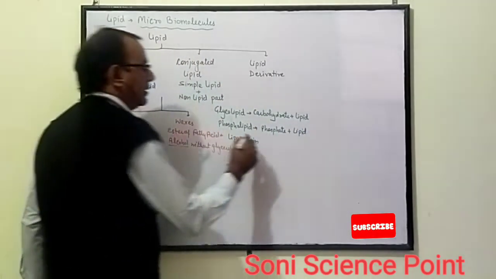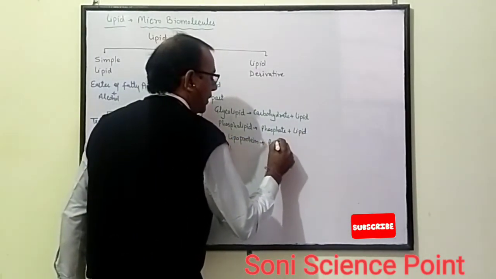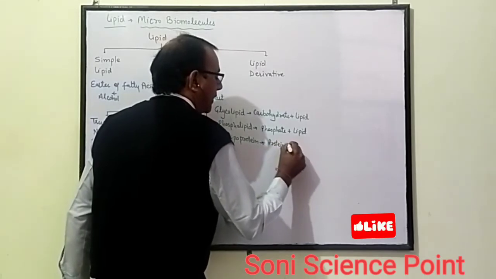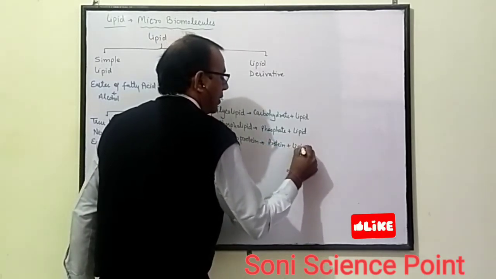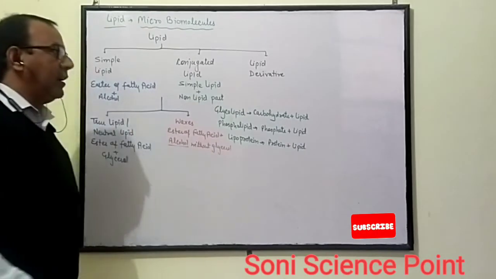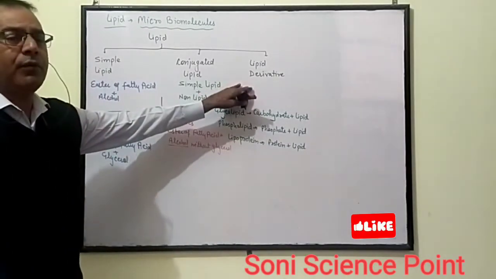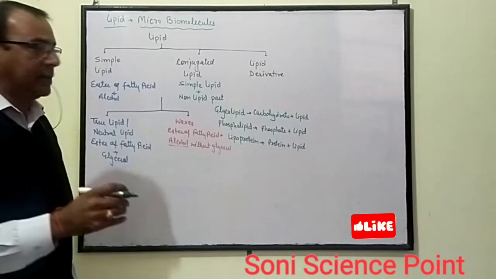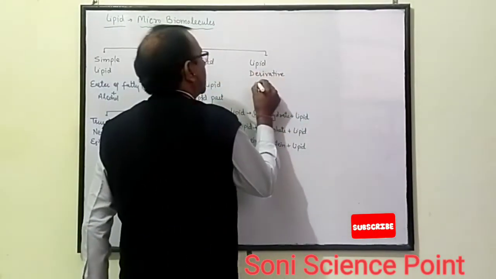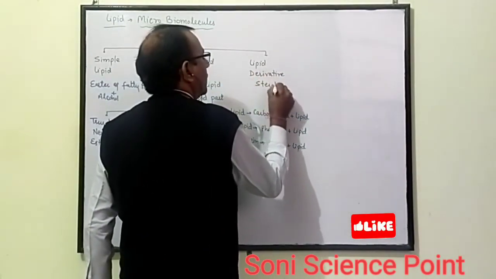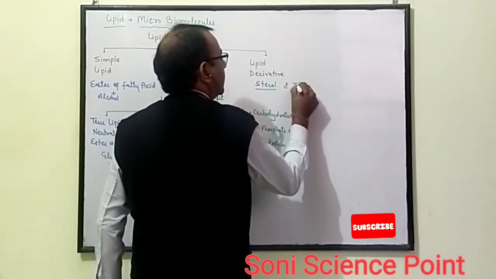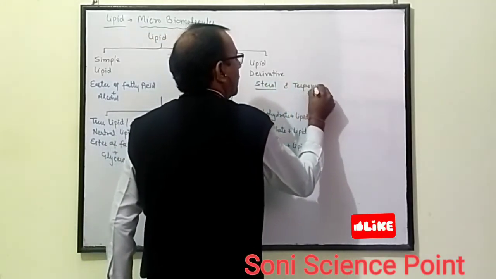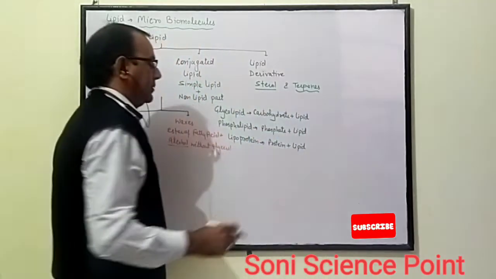Lipoprotein contains protein and lipid. And there are different types of lipid derivatives, which we will discuss in a later session, for example sterols and terpenes.